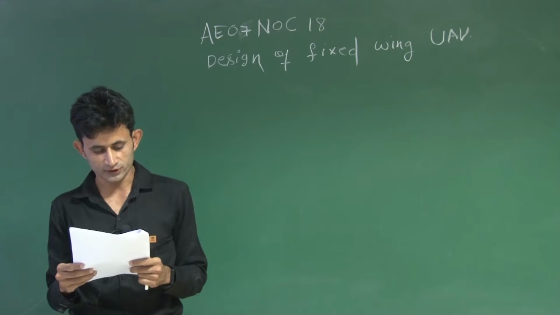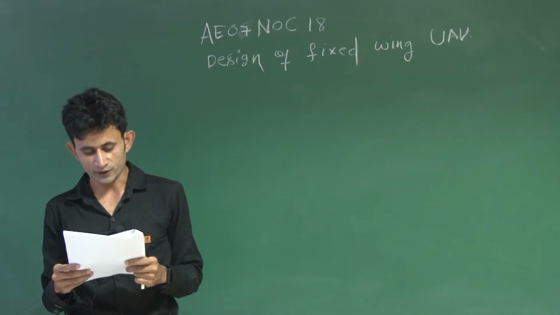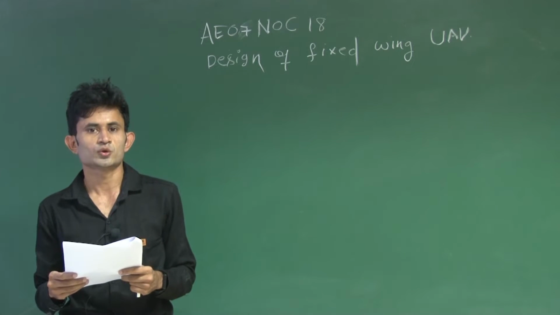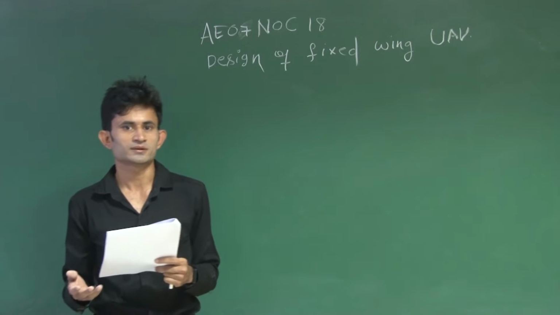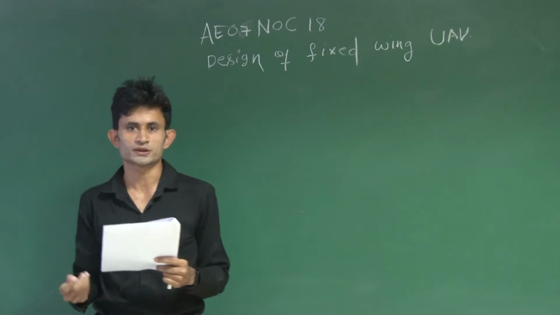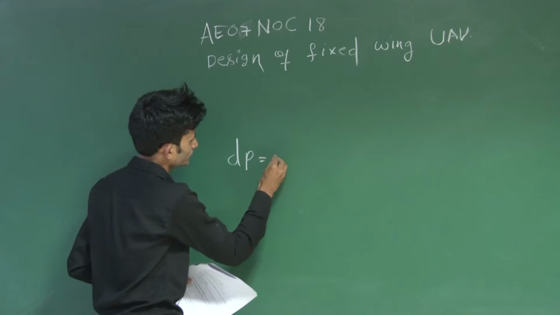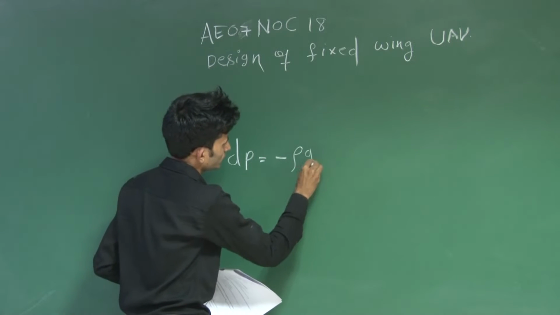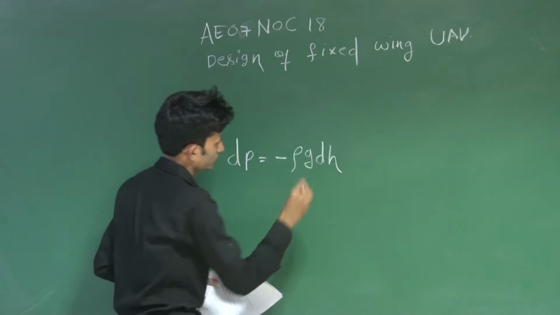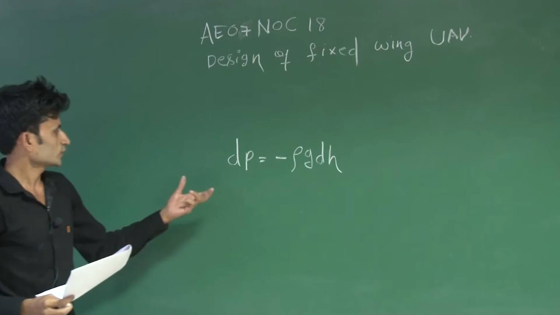In the third question, the variation of the properties in the standard atmosphere is calculated based on an assumption. Here the assumption taken is g equal to constant, because of the equation dP equal to minus rho g dh. This is the hydrostatic equation.